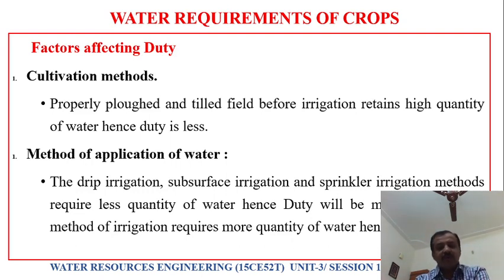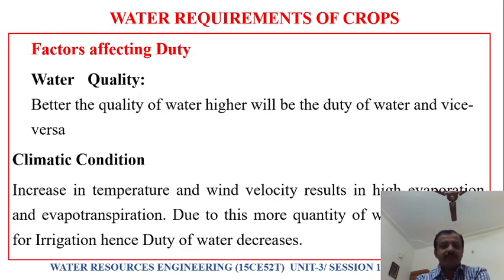Method of application of water. If you adopt drip irrigation, subsurface irrigation and sprinkler irrigation, like micro irrigation systems, it requires less quantity of water, hence duty will be more. If you adopt surface methods of irrigation, more quantity of water is required, hence duty will be less.